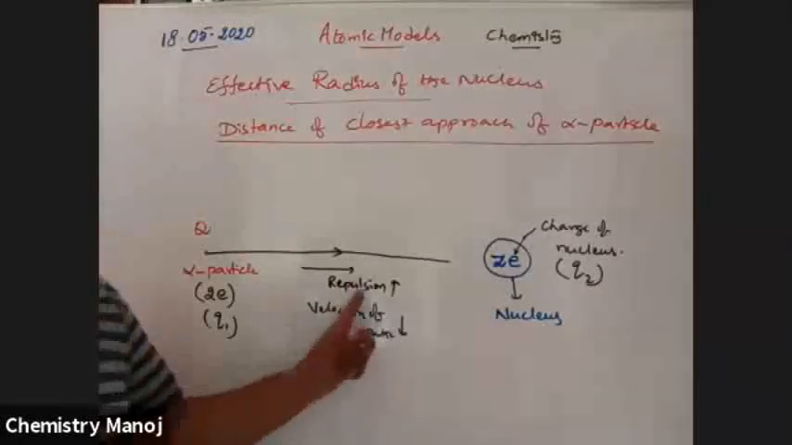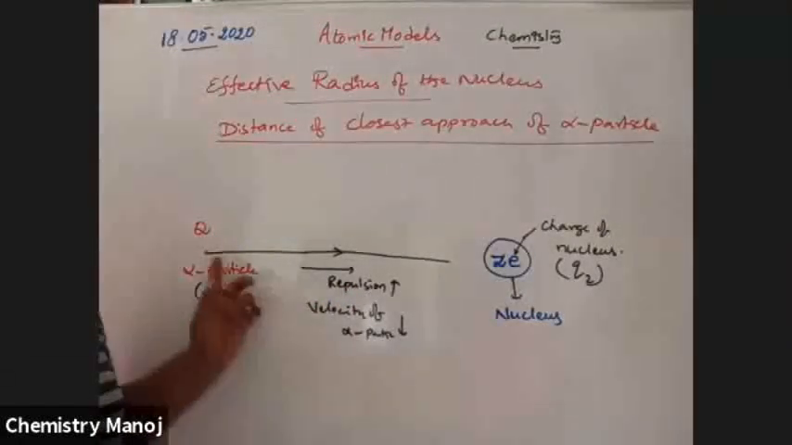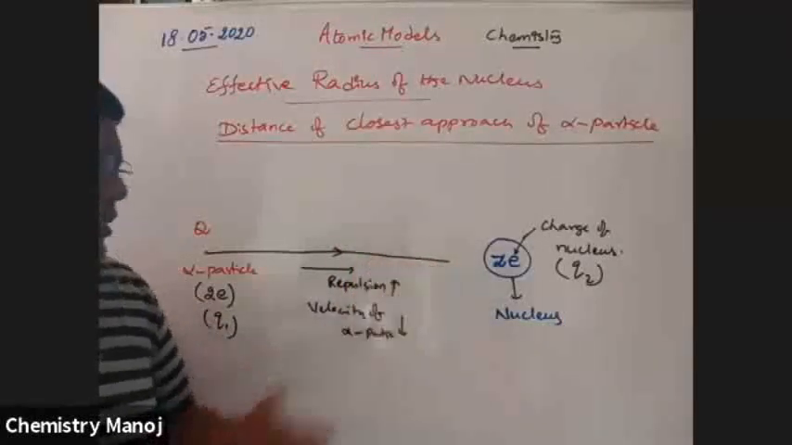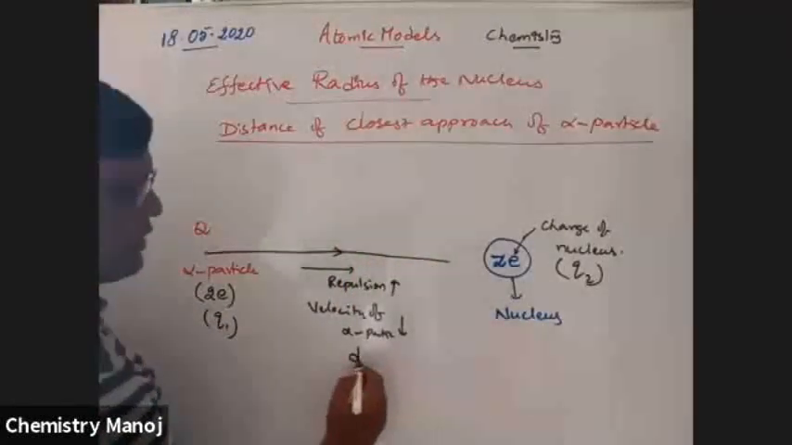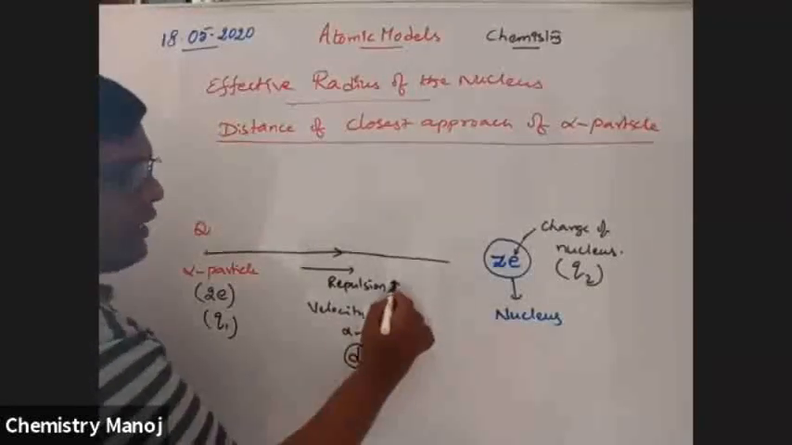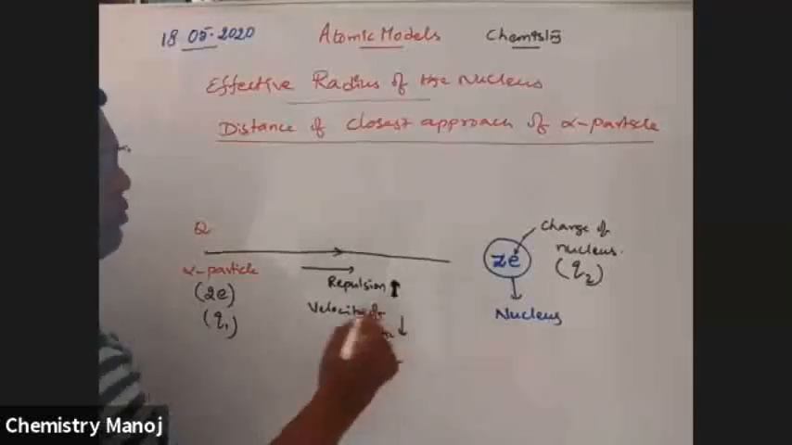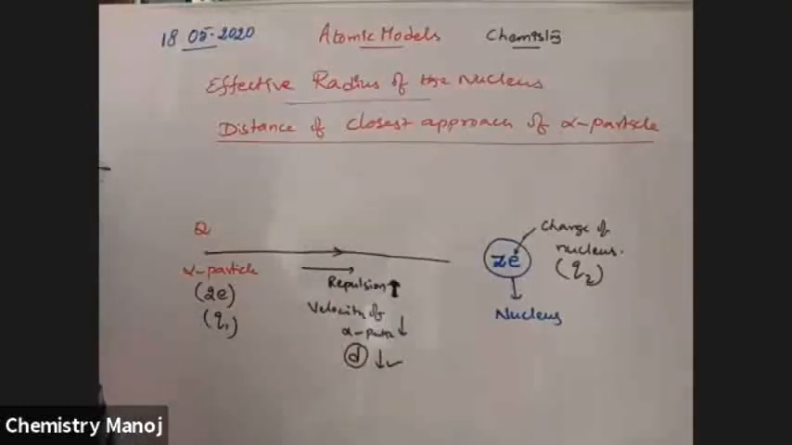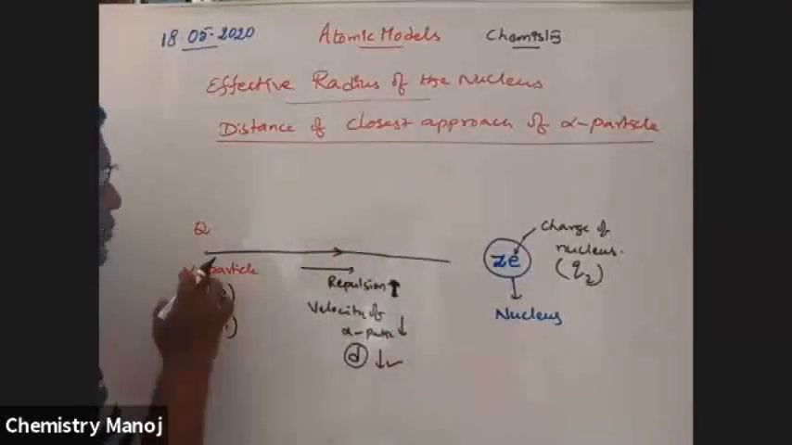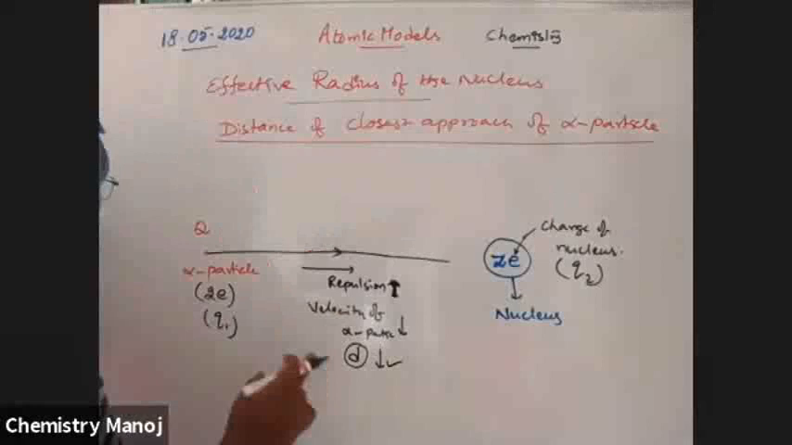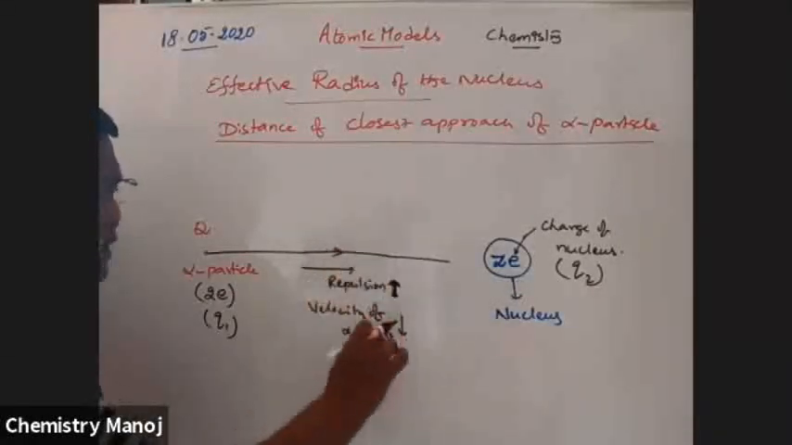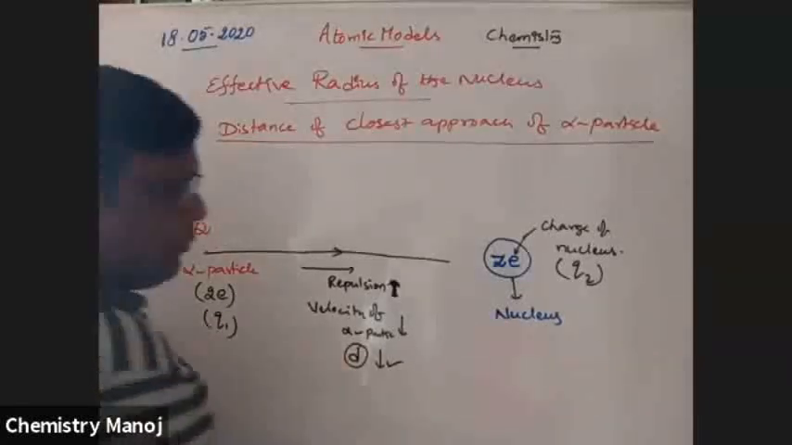Are these two points clear or not? As the particle moves towards the nucleus, the distance between them decreases. As the distance decreases, repulsion increases between them, because between positive and positive there should be repulsion. As the repulsion increases, that means opposing force, because there is more charge in the nucleus, so the more charge opposes it. That is why the velocity of this alpha particle gradually decreases,